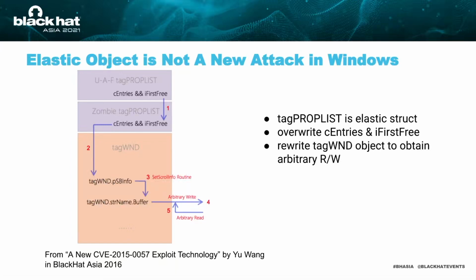After corrupting the cEntries and iFirstFree fields, the attacker continues to rewrite the tagWND object to obtain arbitrary read and write. From this example, we know that the elastic object attack is not specific to Linux but applies to other OS kernels too, because the implementation of elastic objects follows similar patterns.